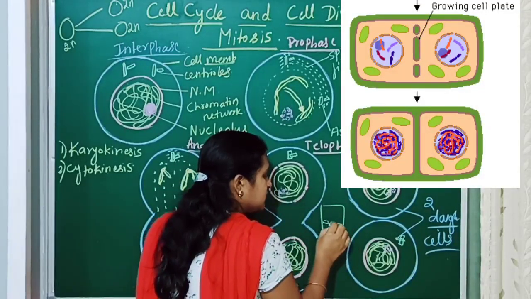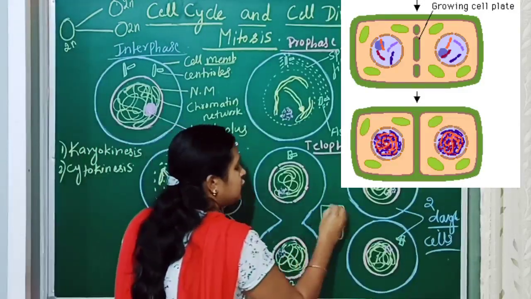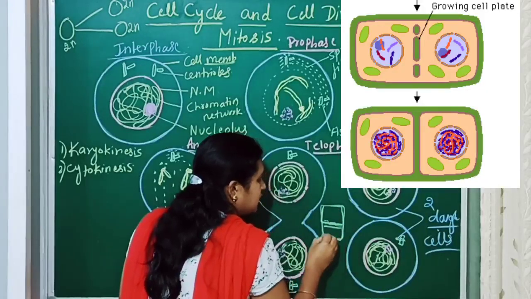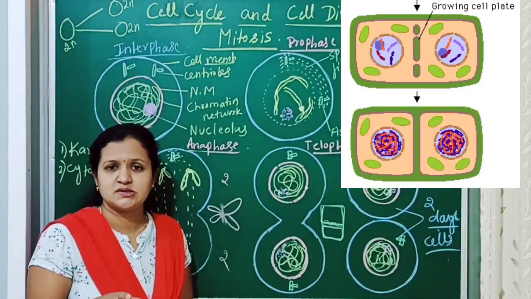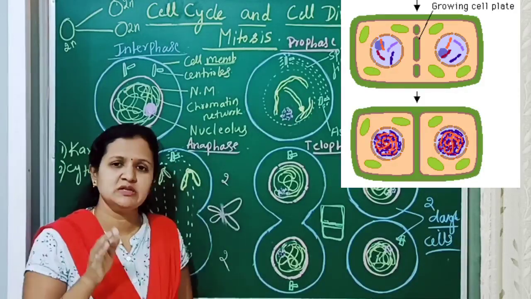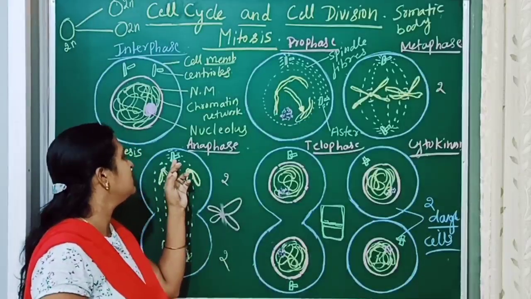Small cellular components will be formed in the center. As a result, two daughter cells will be formed. Two daughter cells. And in plant cells, the cytokinesis occurs by the formation of the cell plate. And in the plant cell also you can't observe this.